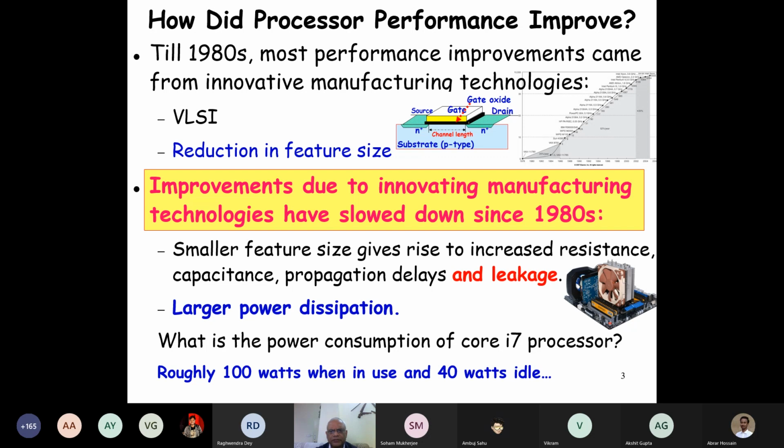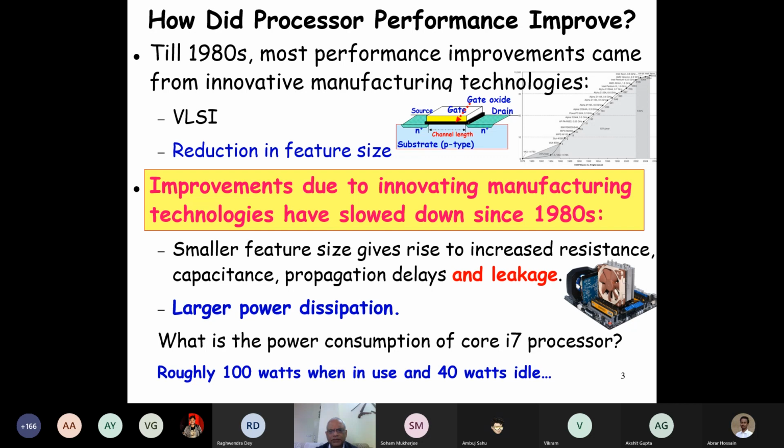This caused a problem, but the resistance, capacitance and propagation delay problems were not so much of a headache. We can overcome them to some extent by various technologies. We'll see some of them in this course. How do we overcome resistance, capacitance, and propagation delays? But the headache here, the leakage, is the big problem. We don't know how to overcome it.